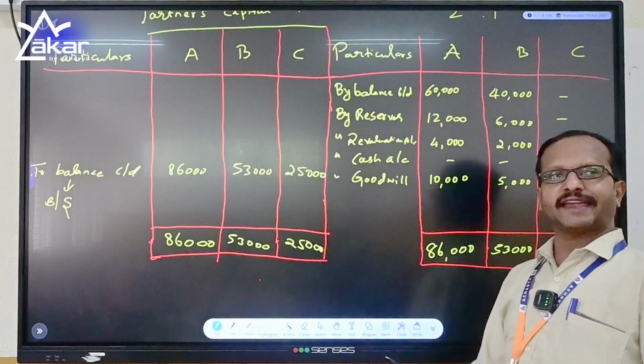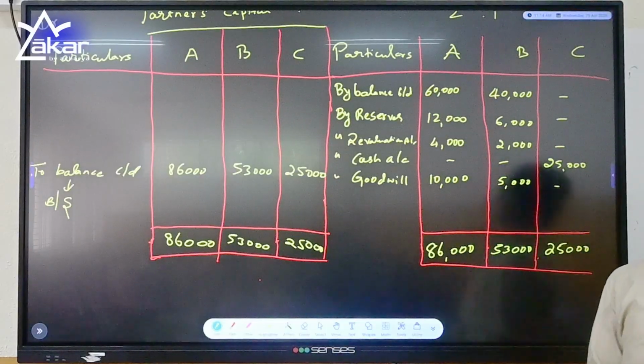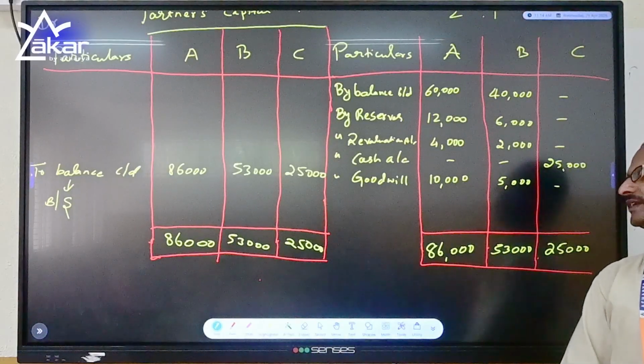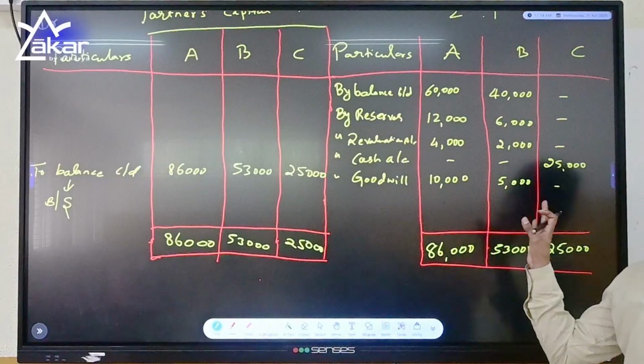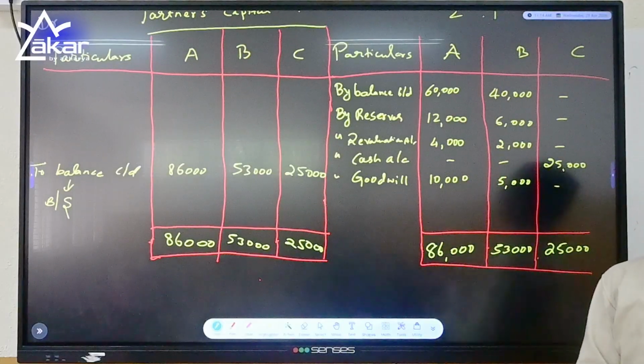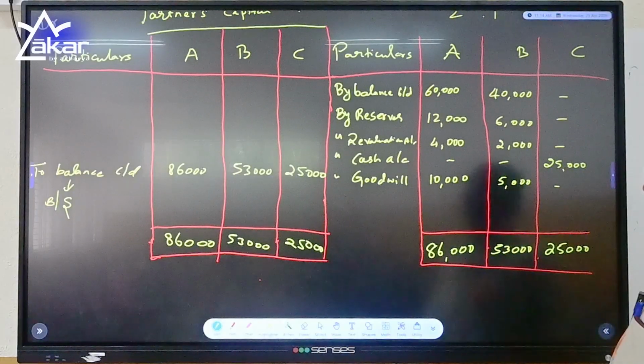C is bringing his capital in cash of 25,000, which we have recorded here, and he is bringing 15,000 as goodwill, which we distribute in 2:1, that is 10,000 and 5,000. The totals are the closing capitals: A 86,000, B 53,000 and C 25,000.